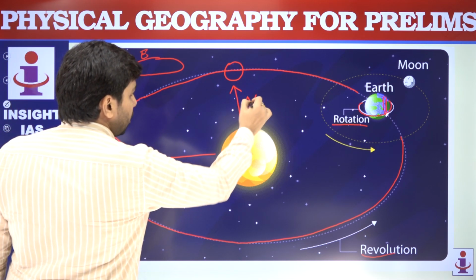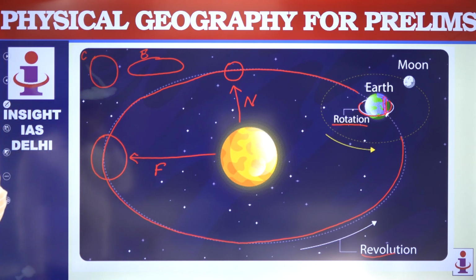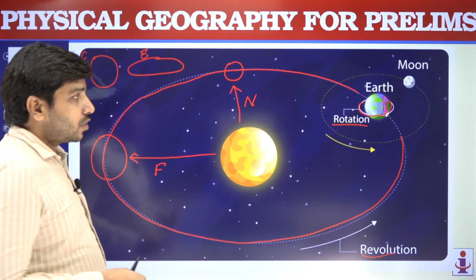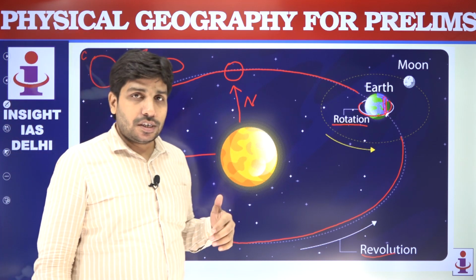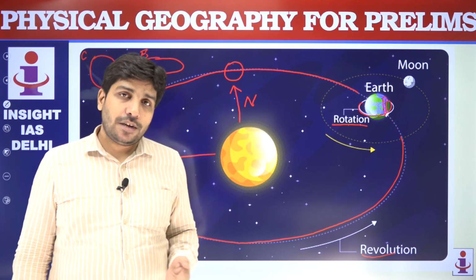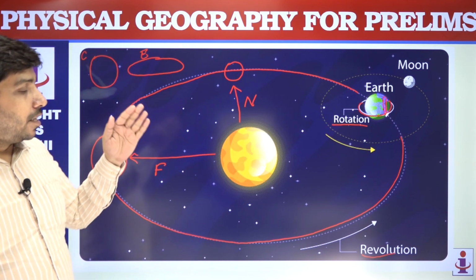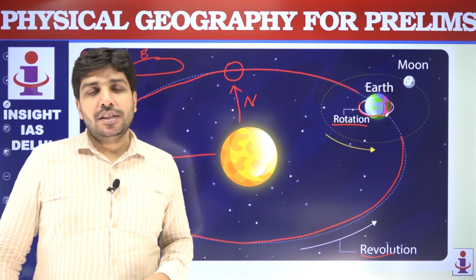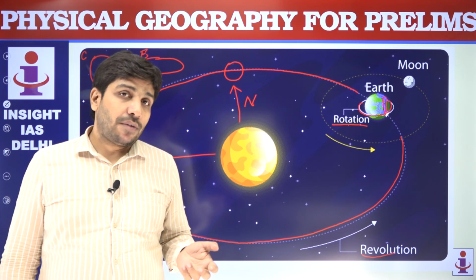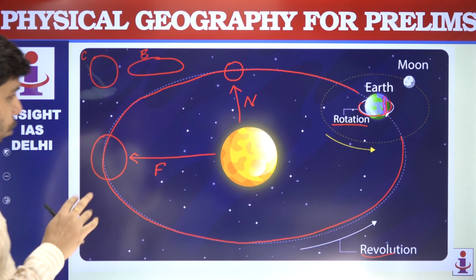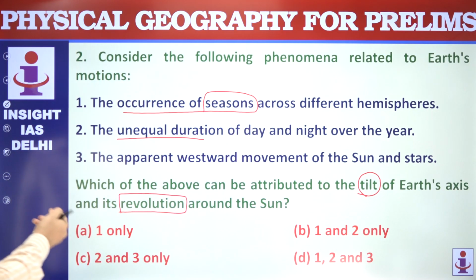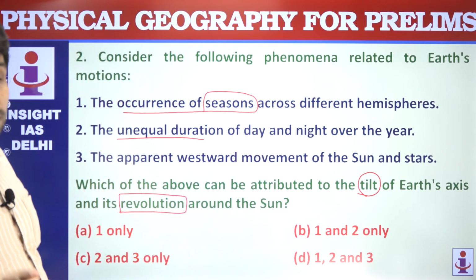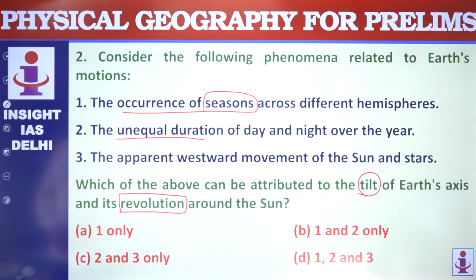Far, this is near. Because of this, far and near, plus the Earth is also tilted on its axis, there are certain phases, certain periods when, because of its tilt, the northern hemisphere will be having more sunlight. There are other times when the southern hemisphere will be having more sunlight. So because of all these, the duration of day and night over the year is unequal throughout the Earth. So both these statements are actually correct.